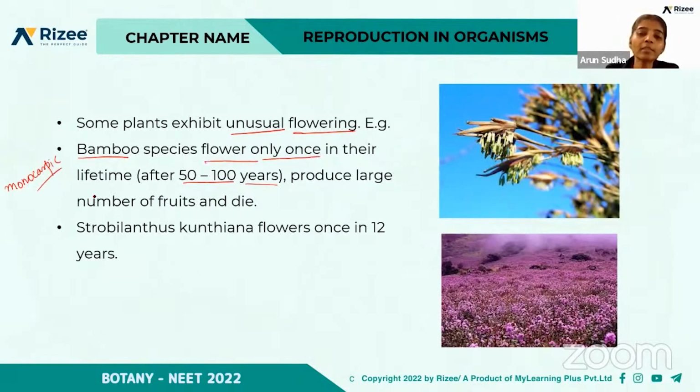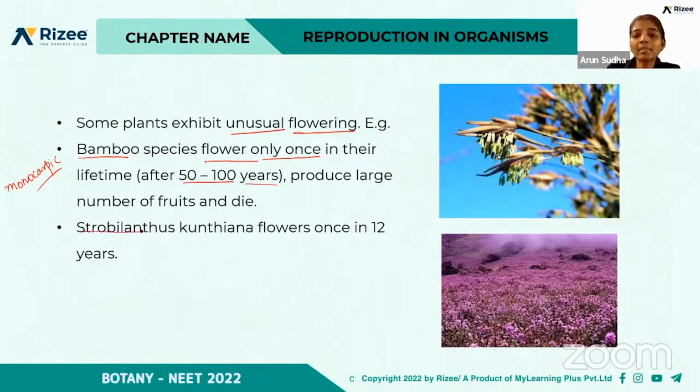So what did we study? There are three phases: the vegetative phase, then the reproductive phase and the senescent phase. So this bamboo has a larger vegetative phase, that is the period before the flowering. They flower only after 50 to 100 years, right? So they are monocarpic and the vegetative phase is very long. They produce a large number of fruits and then they die.